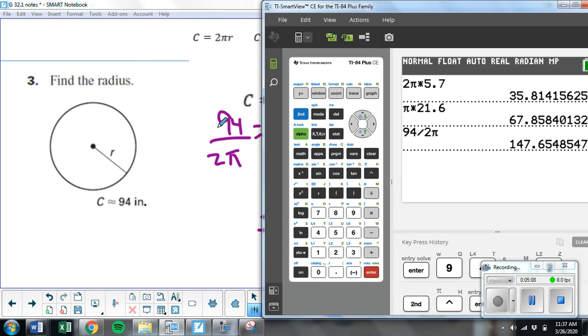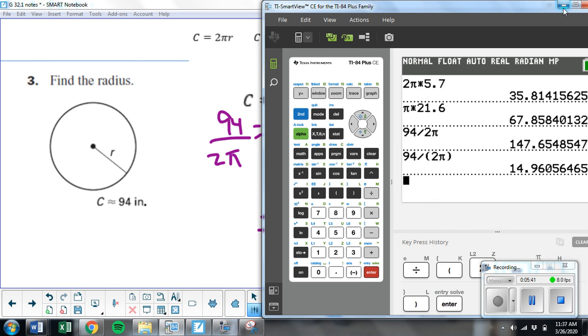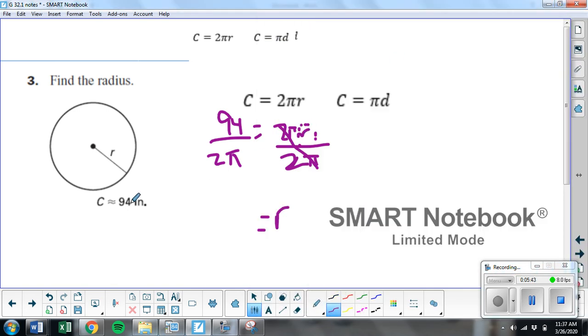Look at what I have here. 94 divided by 2 pi. This says 94 divided by 2. Here's how you need to type it in. It's really important. 94 divided by parentheses, 2 and pi are both in the denominator, so they both need to be in parentheses below the divide by key. And you'll notice we will get a different answer than what we got up here. So you have to type in 2 pi both in the denominator. And that's your answer for part B, 14.96. And my label is going to be inches.